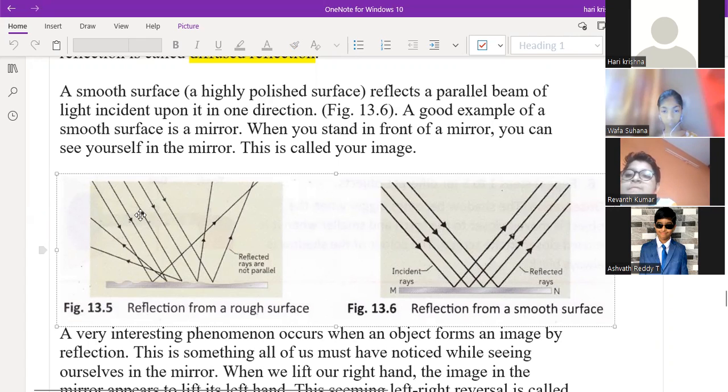But when you aim for an irregular surface, what is happening here? These are the incident rays. But whatever the reflected rays, they are going in different directions, right? One is going in this direction, the other one in this direction, because the reflecting surface is not regular. So because of this, the light after the reflection goes in different angles or different directions. Understand?